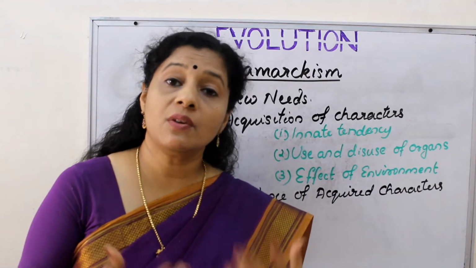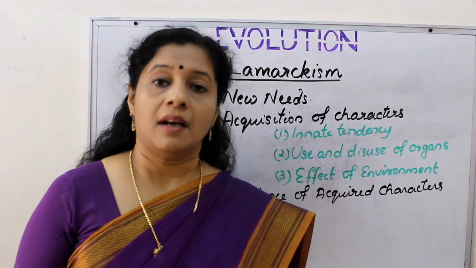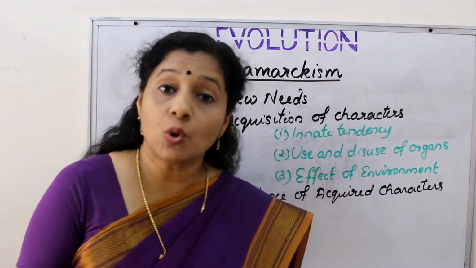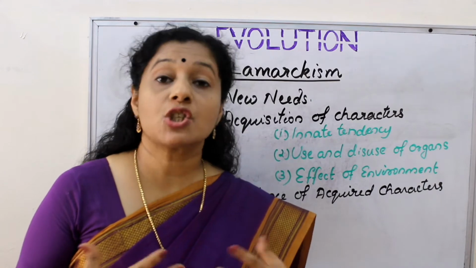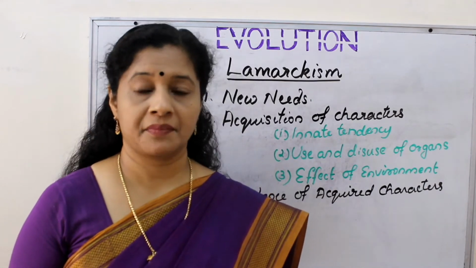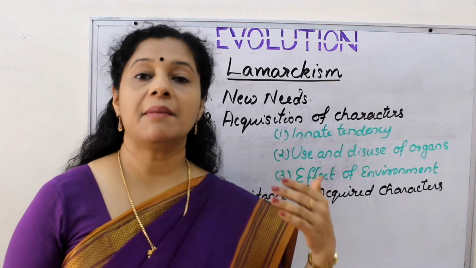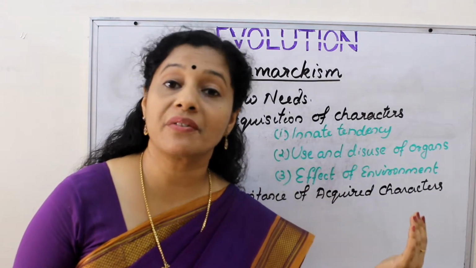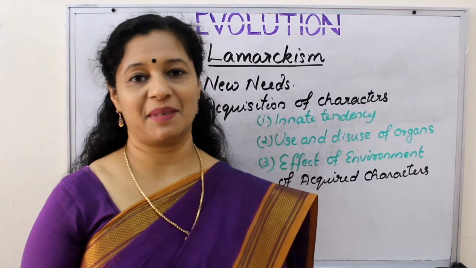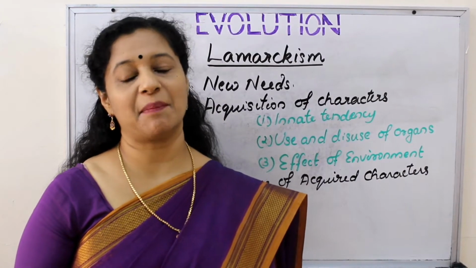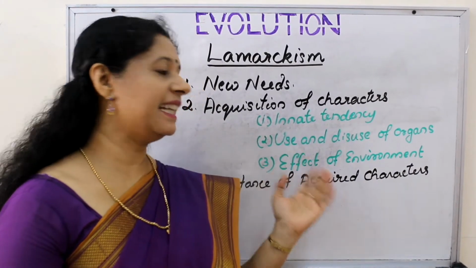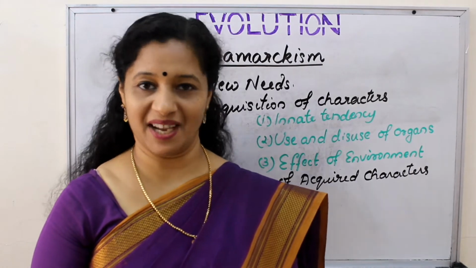Continuous and extensive use of certain organs will help in making those organs larger, stronger and more complex. At the same time, if a particular organ is not used, that may gradually lead to the disappearance of that organ. Effect of environment. So the variations or changes happening in the environment will ultimately lead to the change in the body organization of the animal.